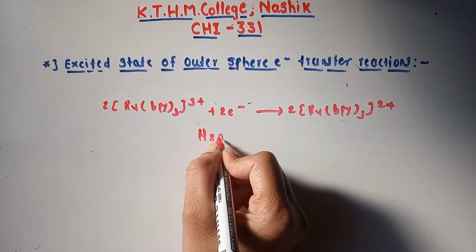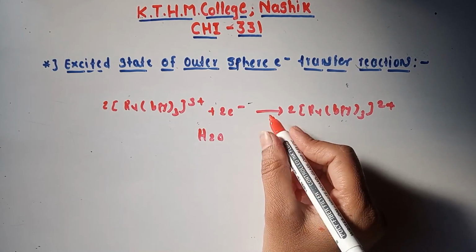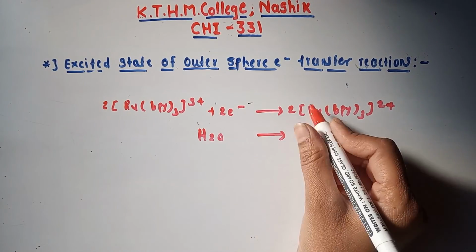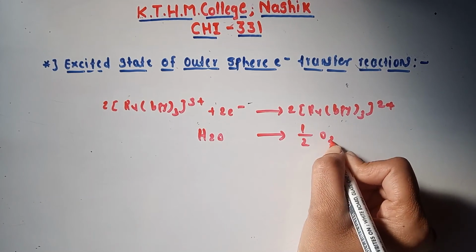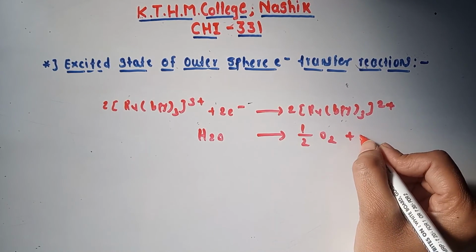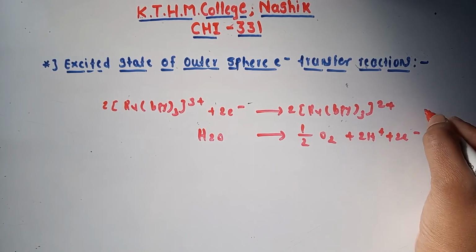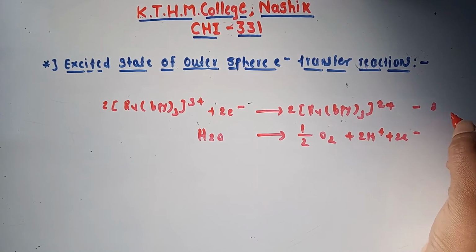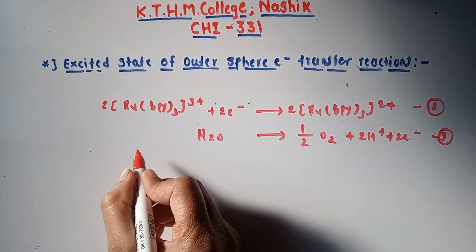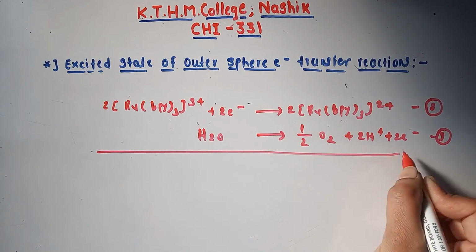So this complex is able to oxidize water: H2O gives half O2, twice H plus and 2 electron. These are reactions 8 and 9.